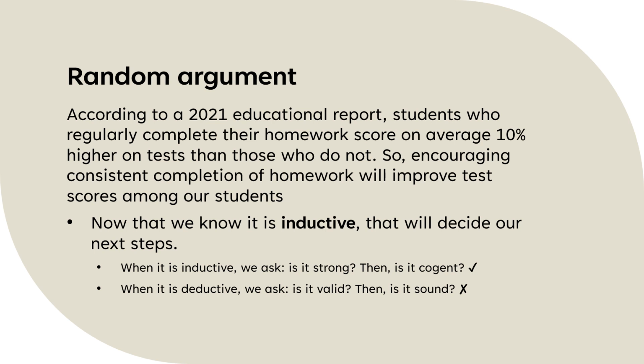Okay, so this is the idea. Once you know that an argument's inductive, then you're going to ask, is it strong? And then after that, you're going to ask, is it cogent? In contrast, if you know an argument is deductive, then you're going to ask, is it valid? Is it sound? So the fact that we just learned it's inductive is really important, because that means we should ask first, is it strong? And then second, is it cogent? So notice these are two paths. Path number one, path number two. We're taking path number one because we decided it was inductive.